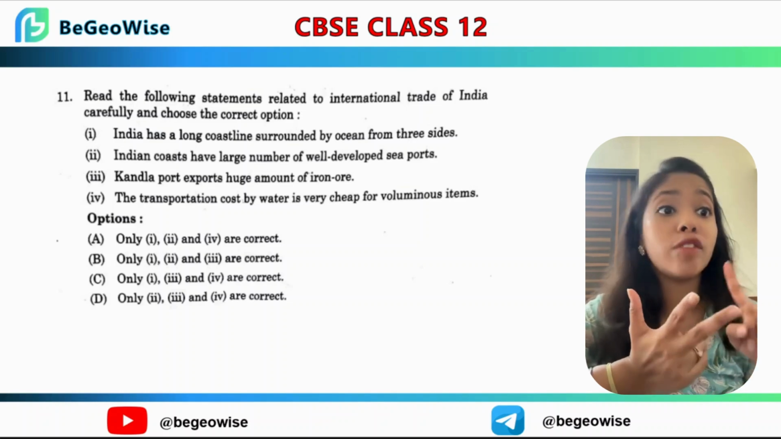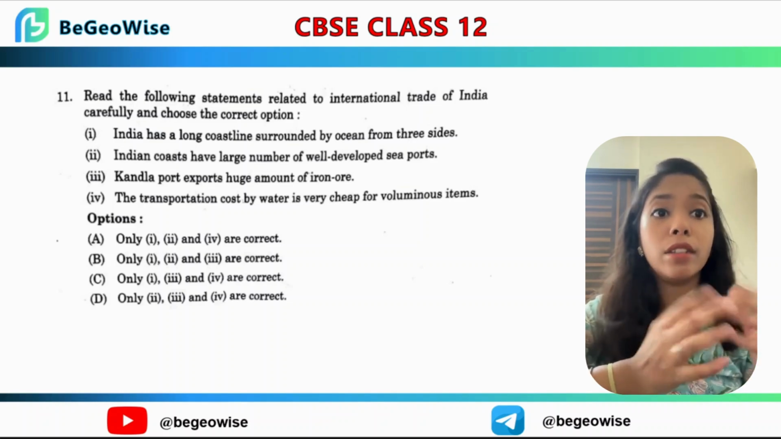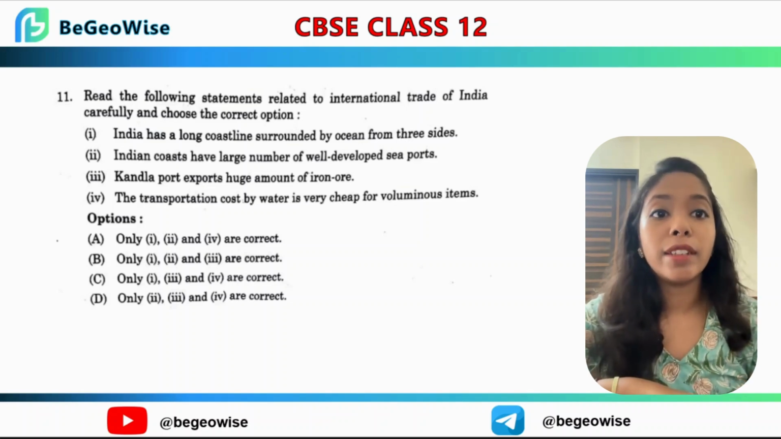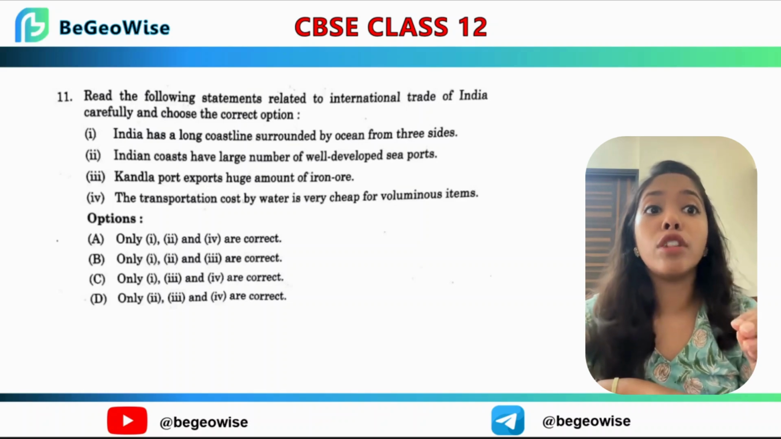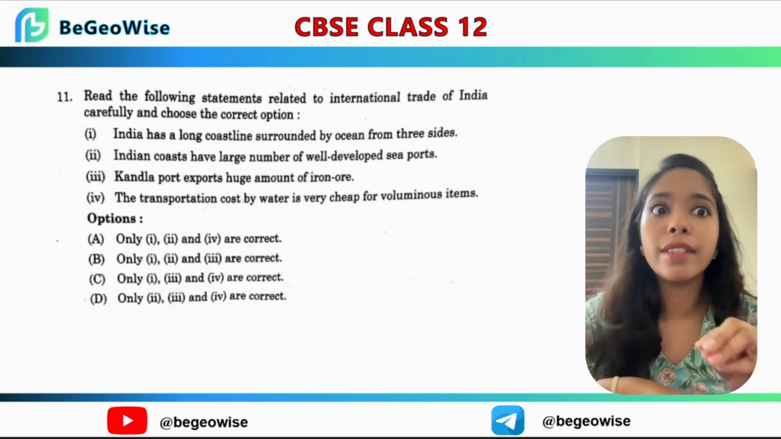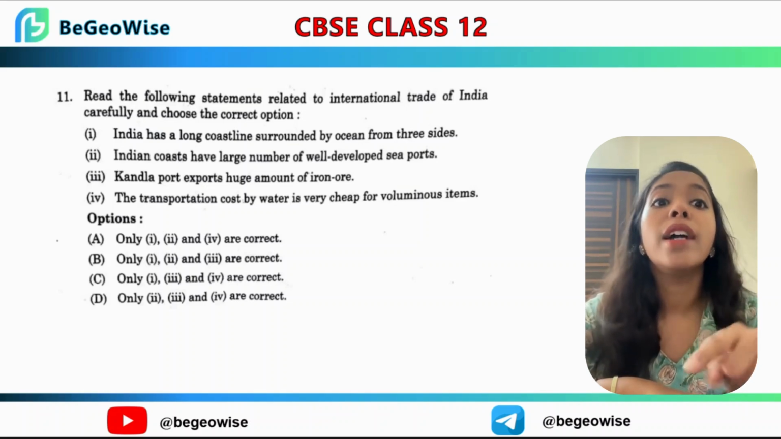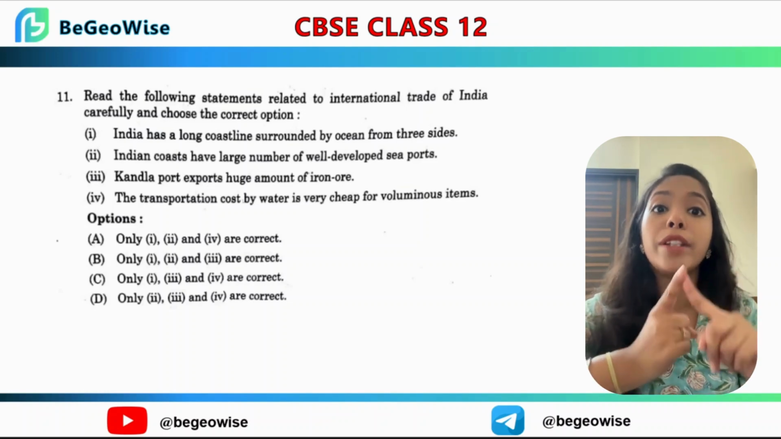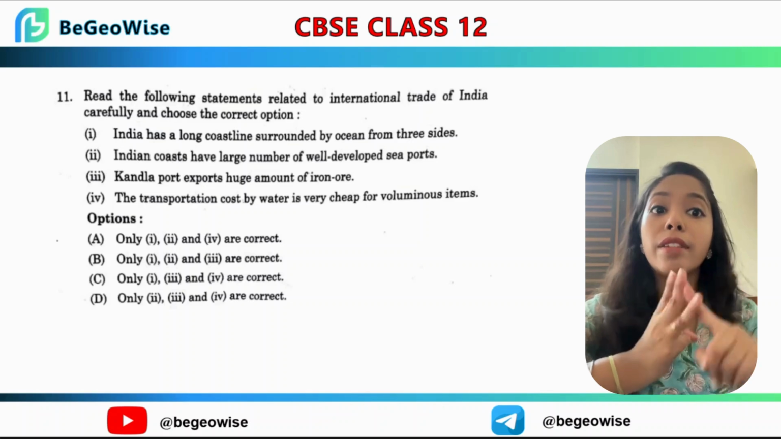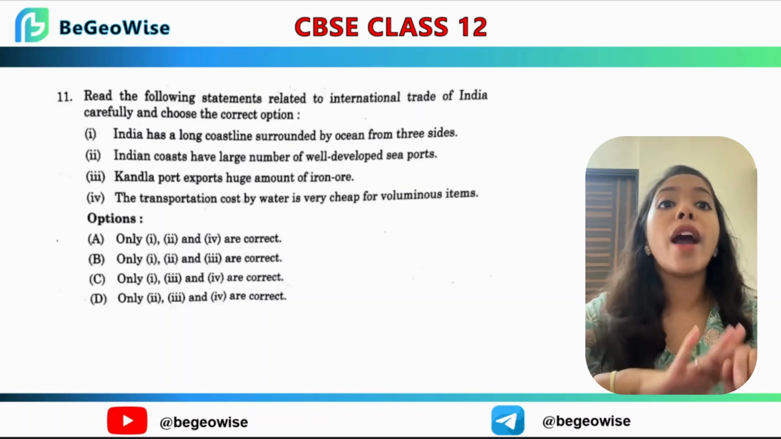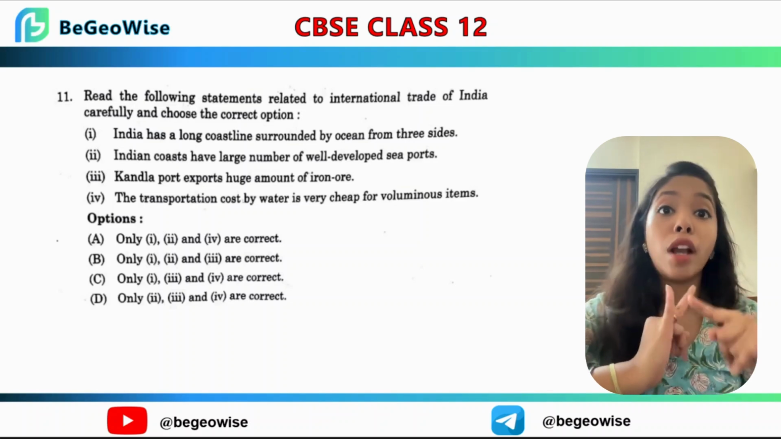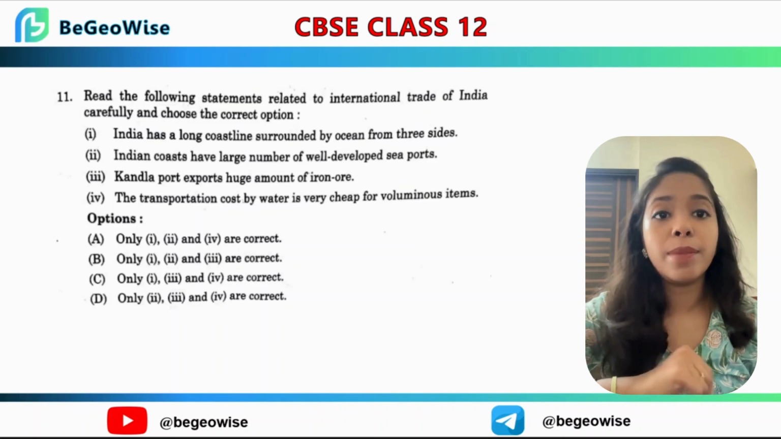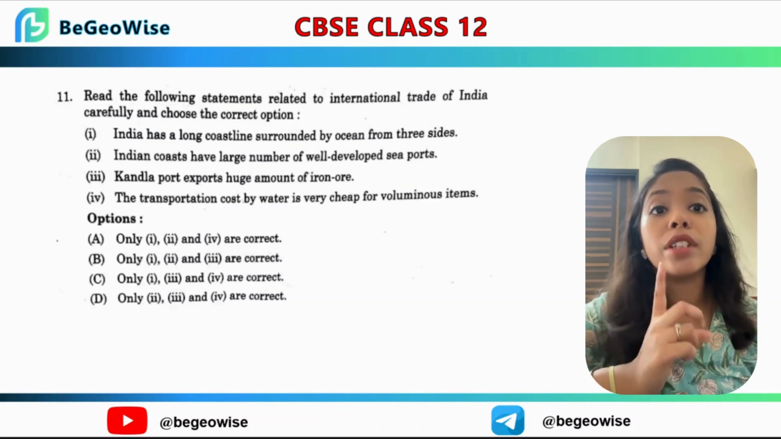We have Mumbai, we have Chennai, we have Kolkata, we have many. So yeah. And then the third option is the Kandla port exports huge amount of iron ore. No, this is incorrect. Go and read your textbook. So they are mainly used for handling petroleum, chemicals, grains and not iron ore. So iron ore exports happen mostly in Paradeep, Visakhapatnam, these ports. So this option is wrong.